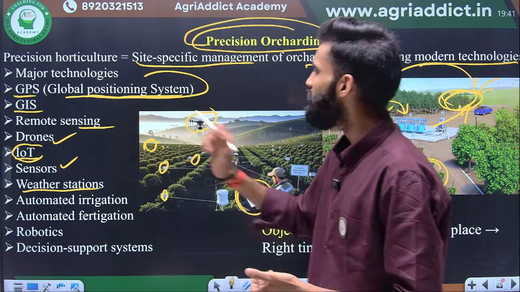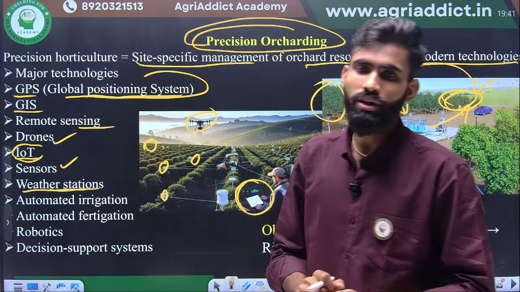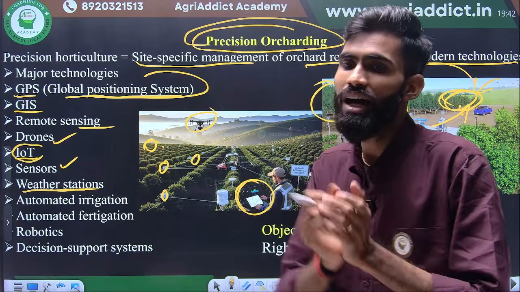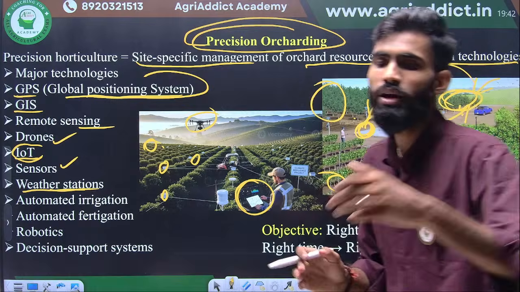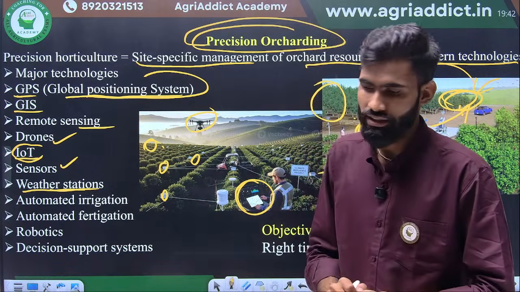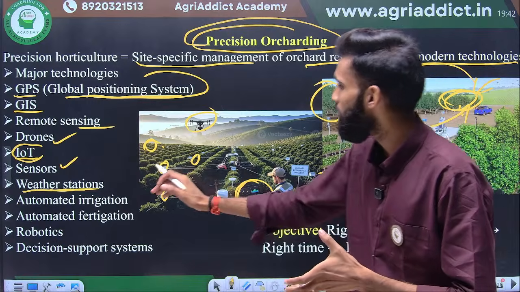Okay, so GPS, sensor, weather station. Now the government of India will promote the weather station. There will be a small weather station in your orchard. Suppose you have a 5-hectare orchard, then you adopt a weather station. A smart weather station will be adopted there.